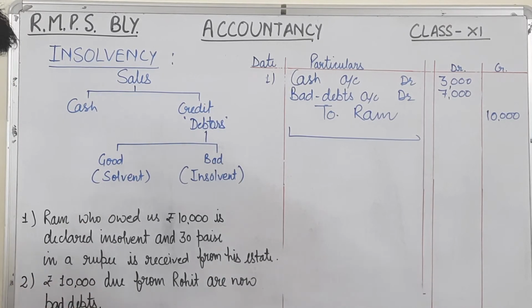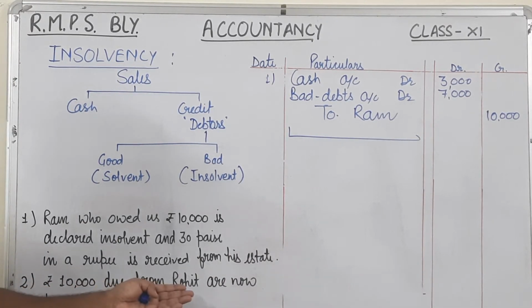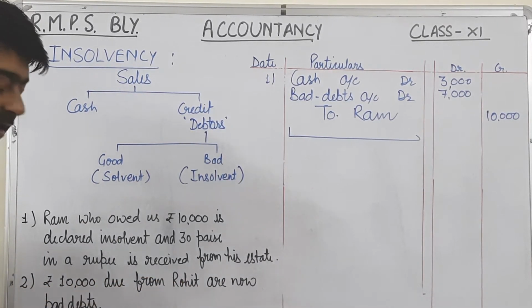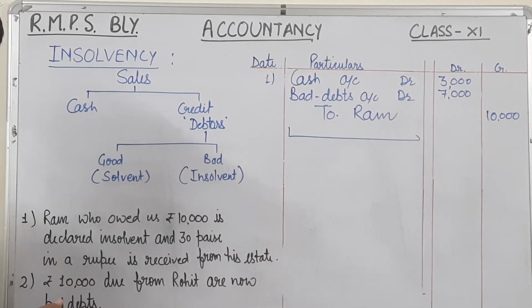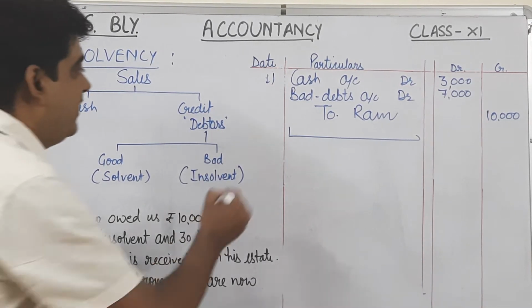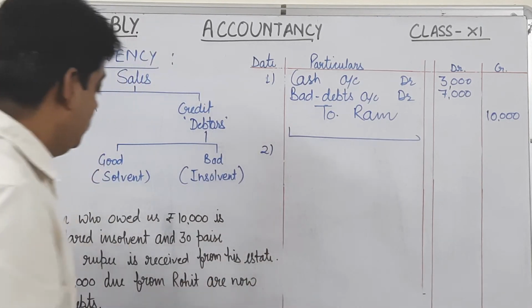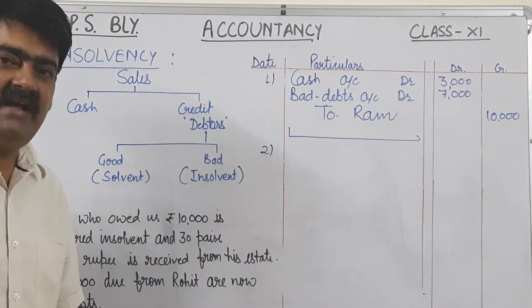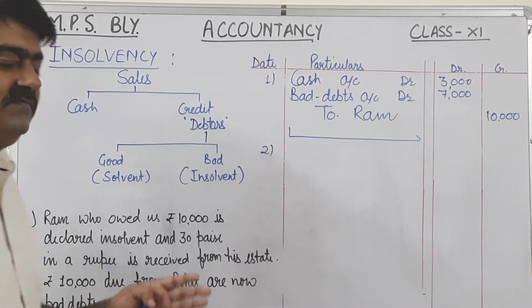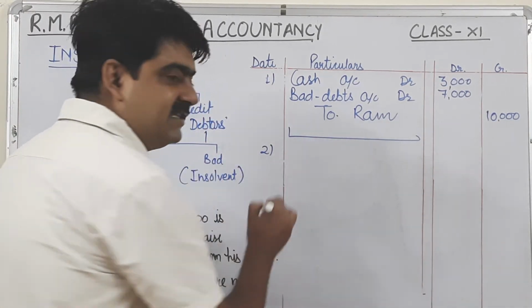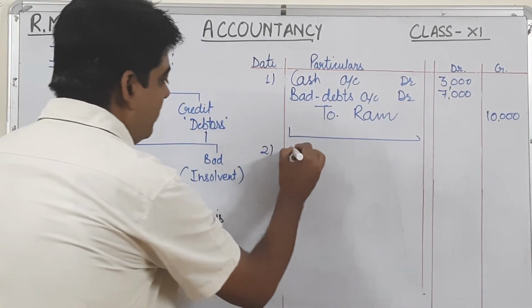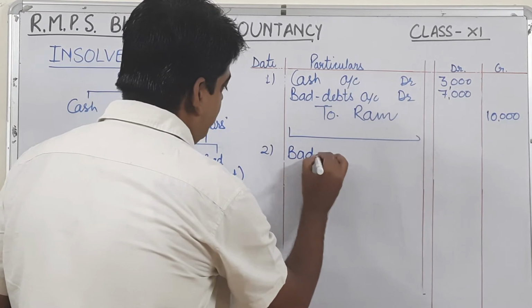In the second case you can see rupees 10,000 due from Rohit are now bad debts. It means we are not receiving anything from Rohit. So see what journal entry will come. The entire amount will be treated as bad debts, and once again bad debt is one of the losses, and all expenses and losses will be debited. So here bad debts account will be debited.